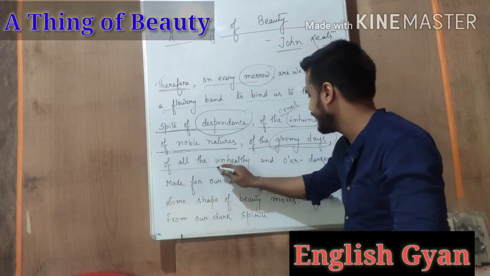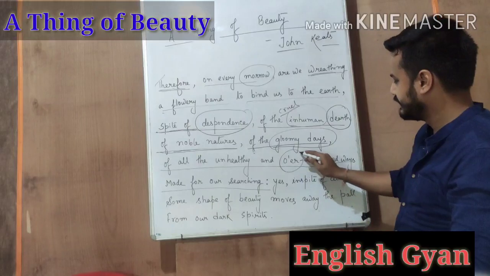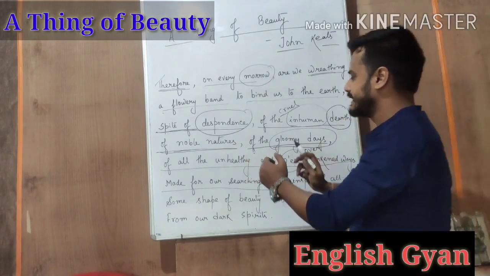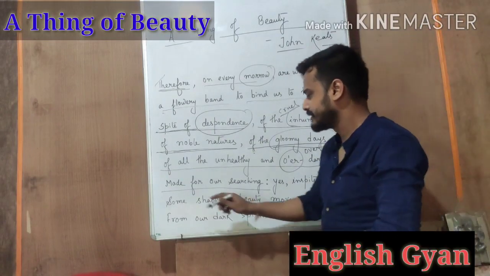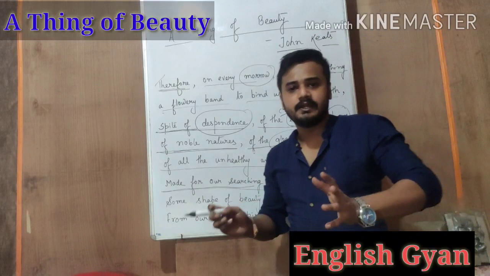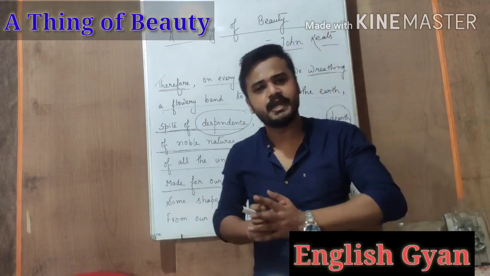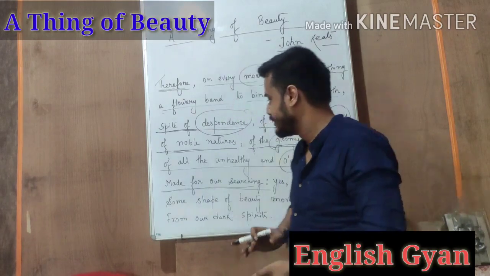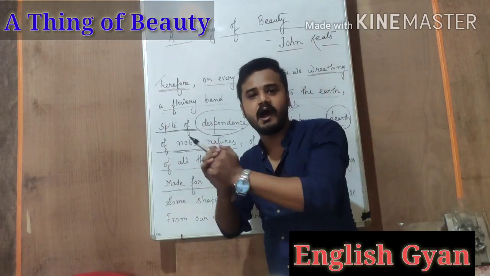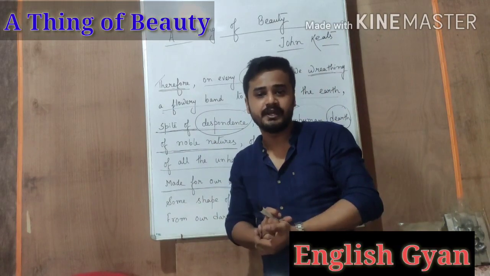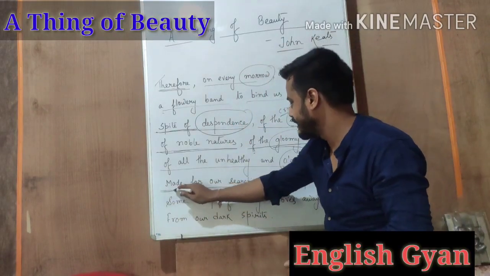Of all the unhealthy and over darkened ways made for our searching. Here this one means over, okay. He says that there are many unhealthy and over darkened ways made for our searching. So this line says that in this world, God has created many ways for our survival. Means he has provided us many options so that we can survive. But we don't always choose the correct options. If we have to work hard for something, we don't always work hard for it. We try and find some shortcut way to it. So he says that there are many ways for our searching.